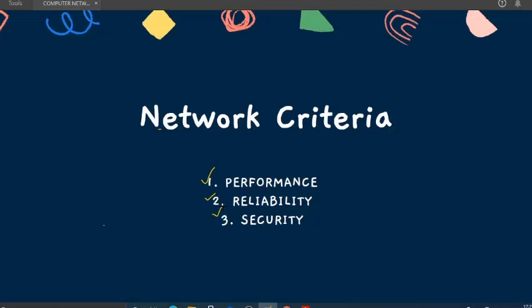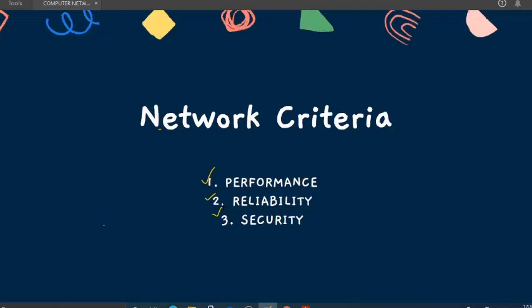We need better performance, which depends on the number of users. If the number of users is higher, we suffer a bit of a lack in performance.